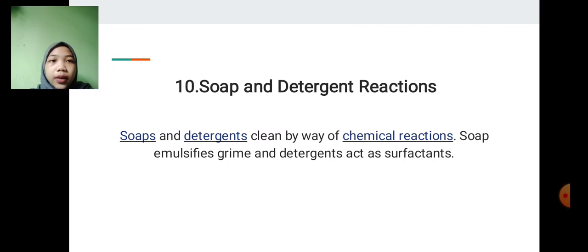Number 10, soap and detergent reaction. Soap and detergent clean by way of chemical reaction. Soap acts as an emulsifier, and detergent acts as a surfactant. Soap as an emulsifier can suspend oil or dirt so that it can be removed, and detergent as a surfactant lowers the surface tension of water, making it wetter and more likely to interact with oils and greases.